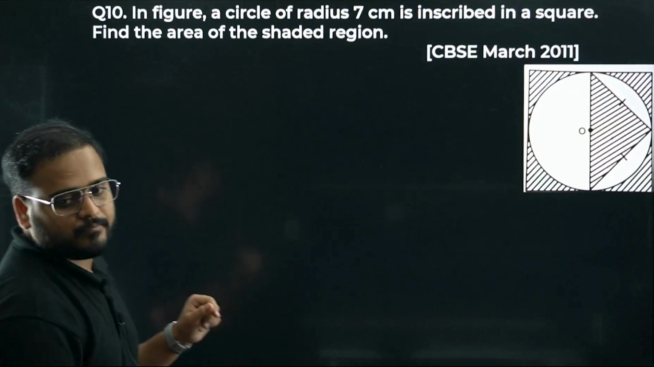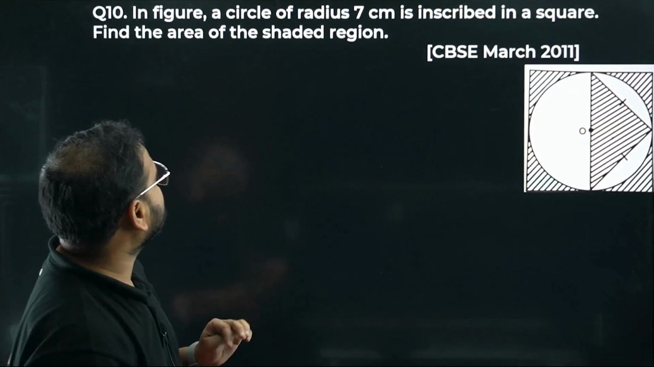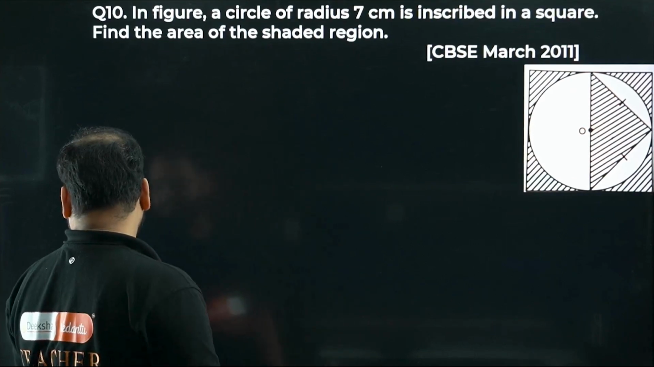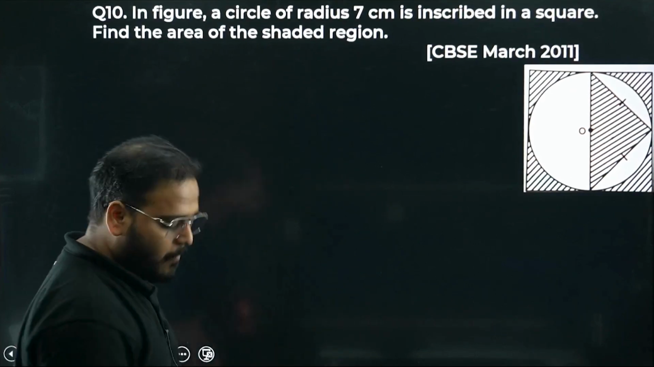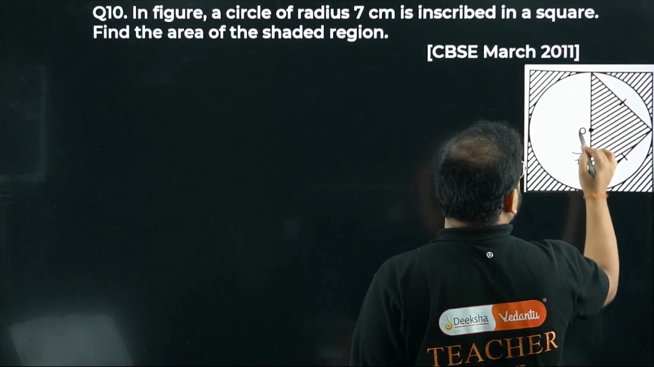Question number 10 now. In the given figure, a circle of radius 7 centimeters is there. Let's have a look. Circle is what? This is 7. This also is 7.